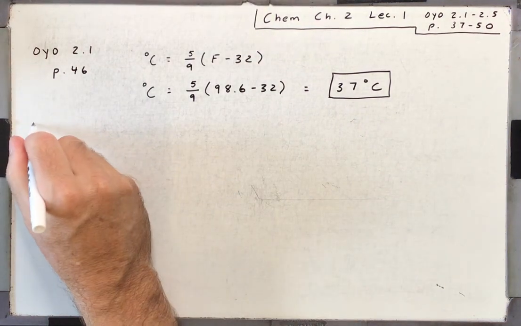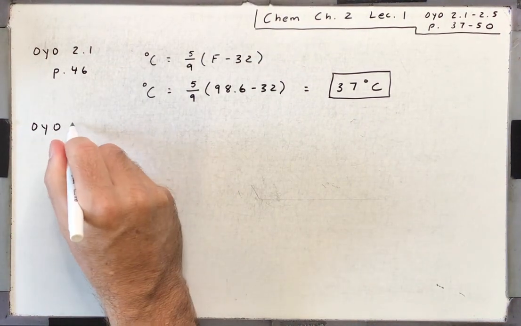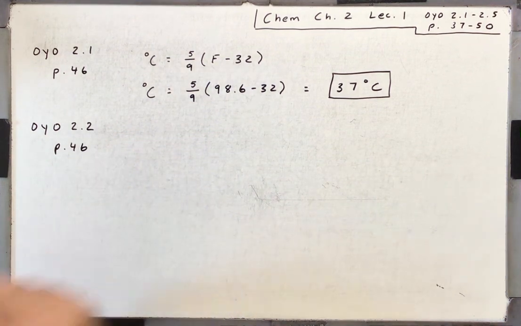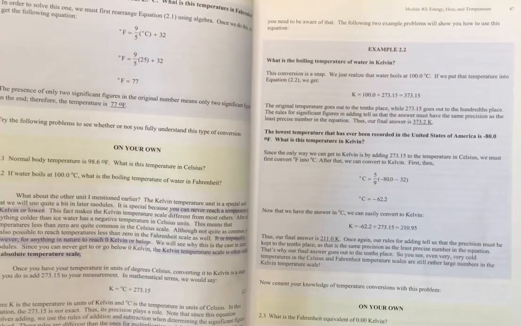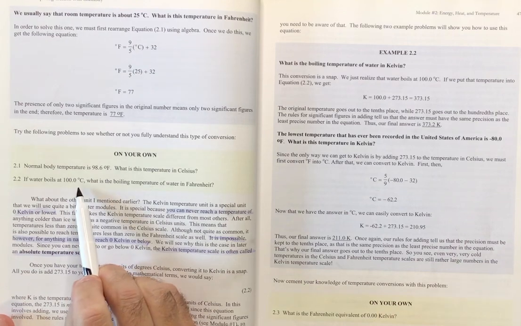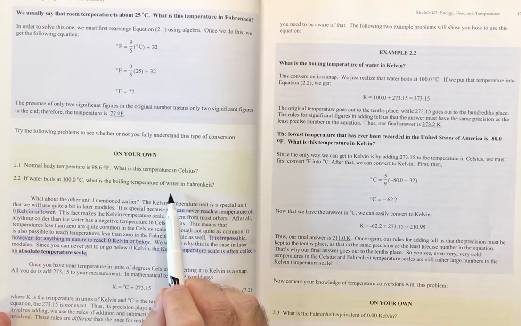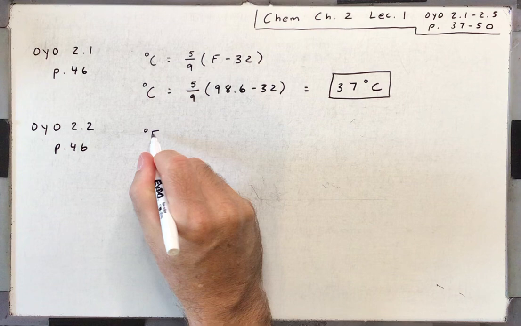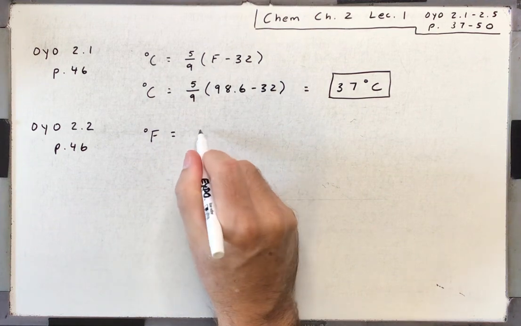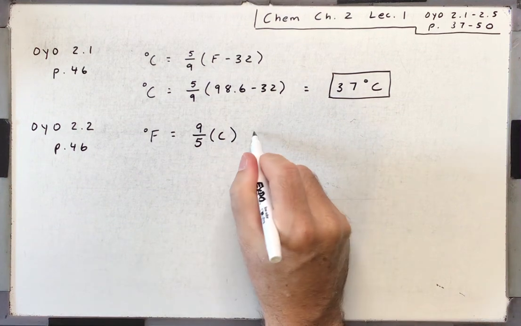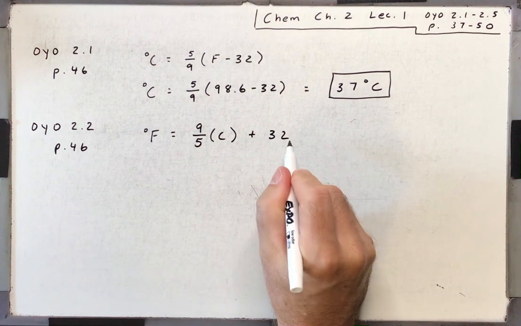All right, let's do another one on your own, 2.2. Okay, we'll read through that one real quick. If water boils at 100 degrees C, what is the boiling temperature of water in Fahrenheit? So this time we're solving for Fahrenheit. Looking at that equation, degrees Fahrenheit is 9/5 times the Celsius temperature plus 32.